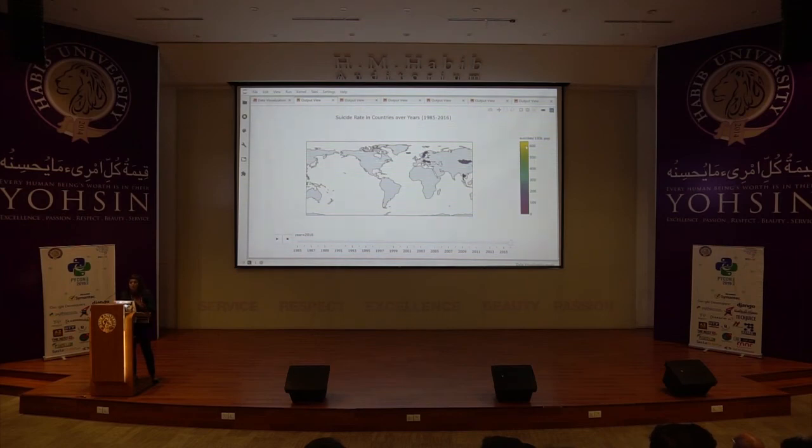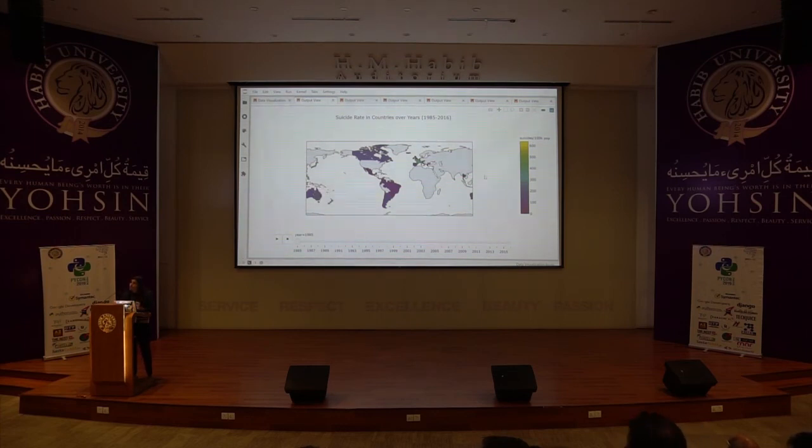So it will be a popping color, and the darker value of the suicide rates is going to be presented by a darker color, right? Okay, so right now this is the year 1985, and you can see that the suicide rates are spread. If you want to see a specific country, you can just hover over the data and you can see, okay, this is Brazil and the suicide rate per 100K of population is 59.18, right? And then this is Australia and the suicide rate is 163, and so on, right?